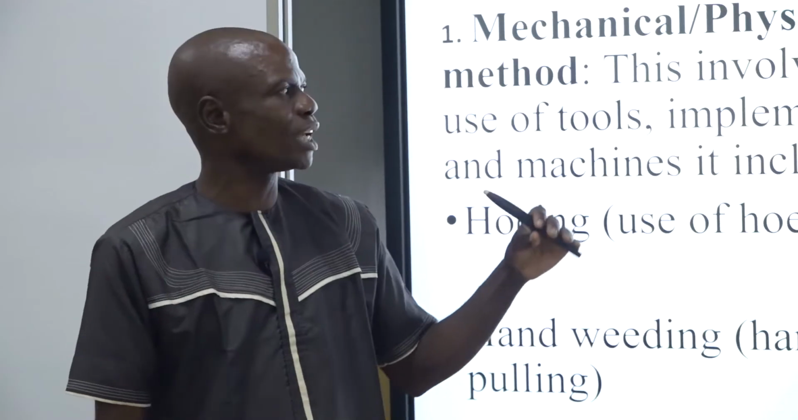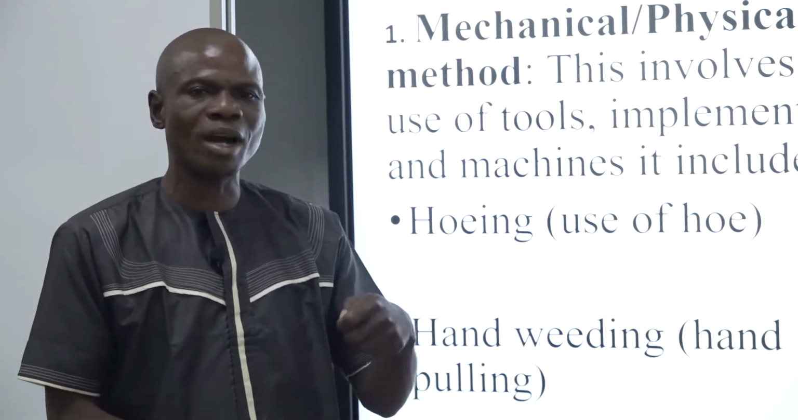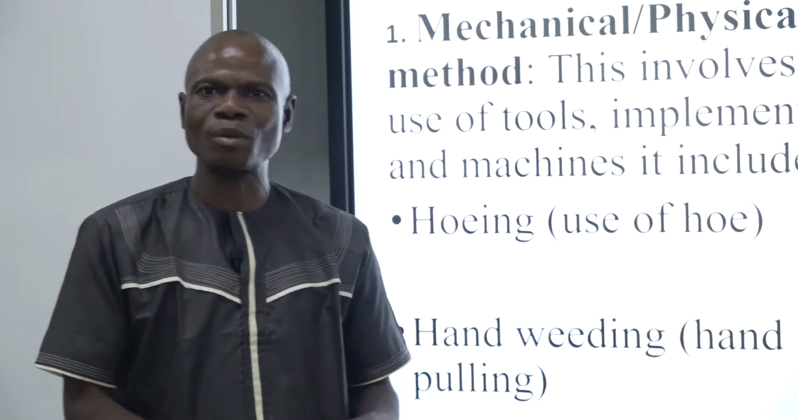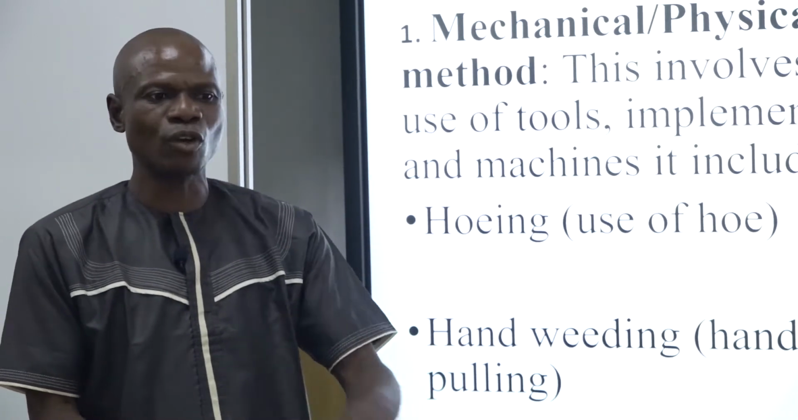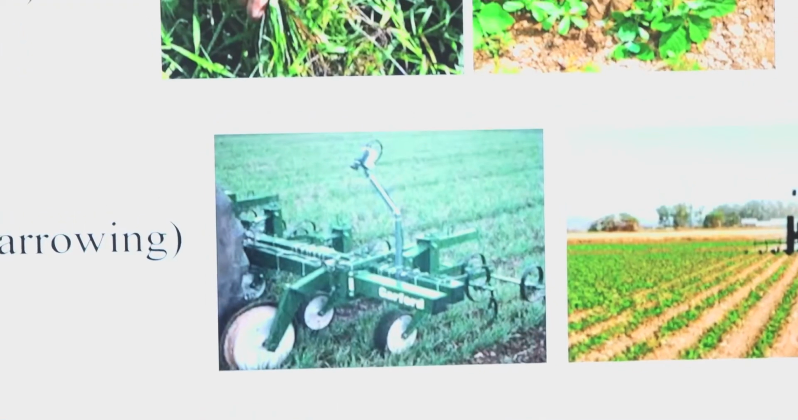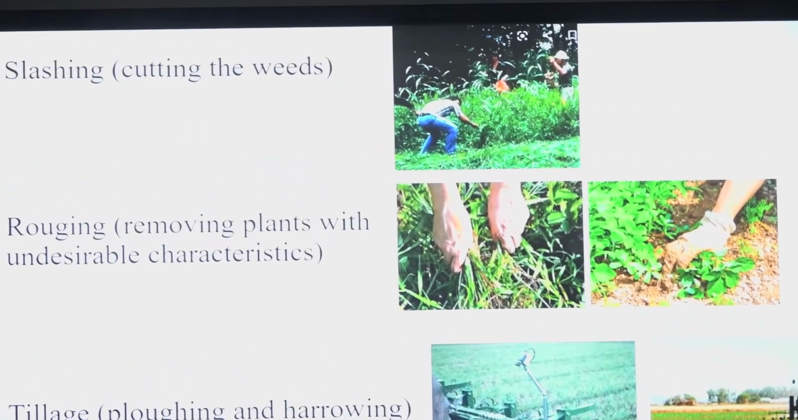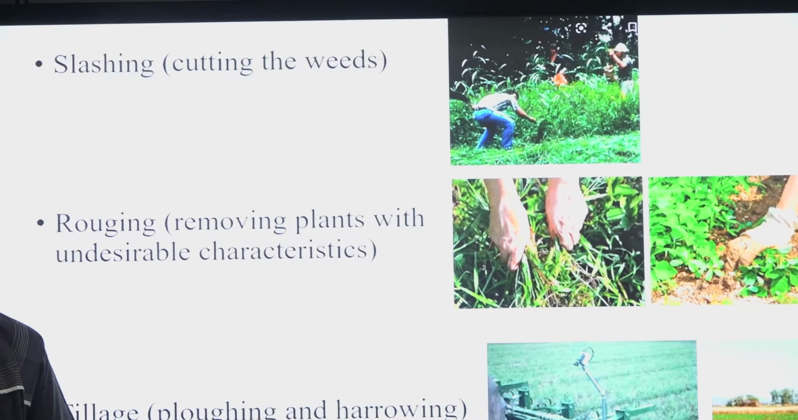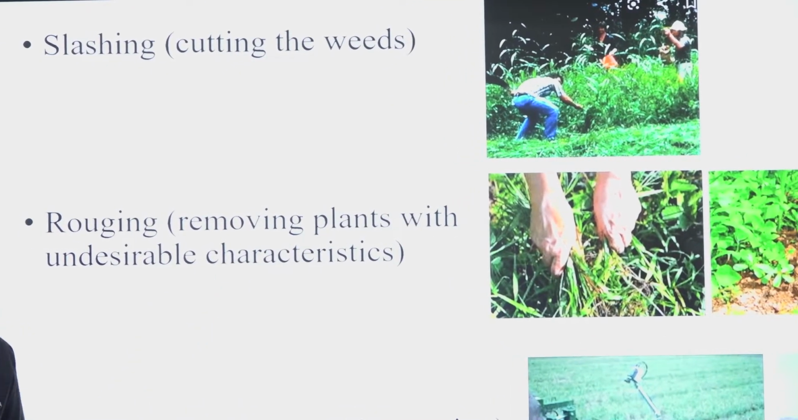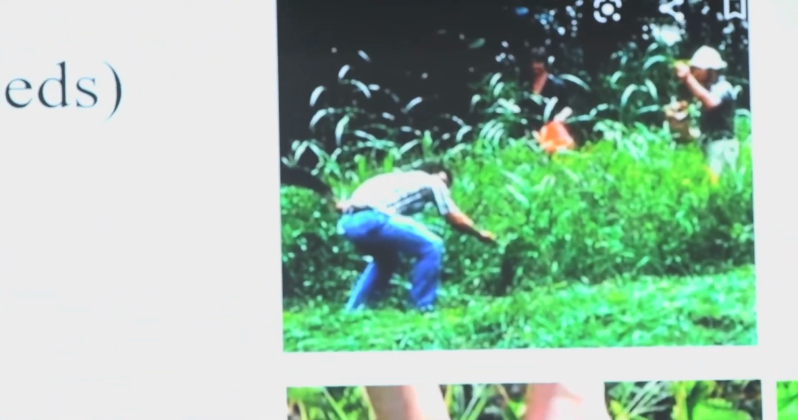From the picture there, you see a man or a woman working in the farm, weeding with the hoe, removing the grasses. The other people are using their hands to pick up the weeds from the farm. Then we have slashing. Slashing is cutting the weeds with a cutlass. You use a cutlass to slash the grasses so that they will not grow to the extent that they will affect the plant. You can see from the picture there, a man is using a cutlass to clear the weed from his farm.